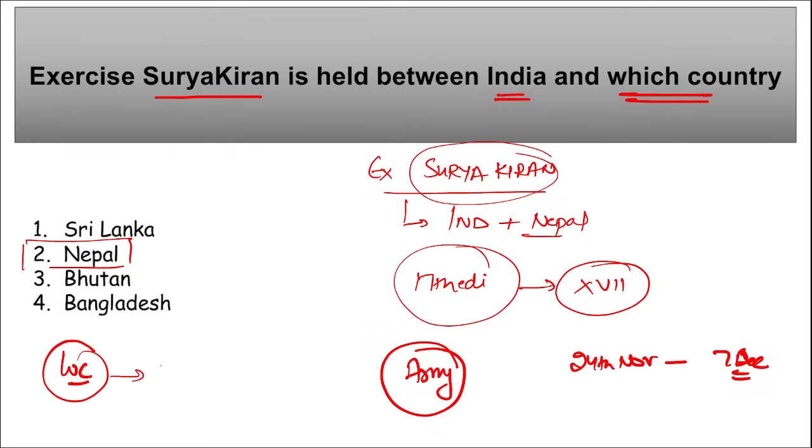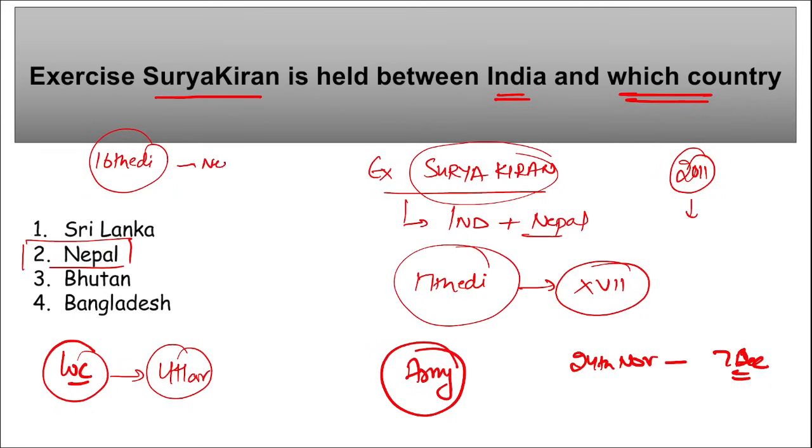Now another interesting question is, what is the location where this particular exercise Surya Kiran will be held? So this time the 17th edition of this exercise will be conducted in India in the Uttarakhand region. And this exercise was first started in 2011, and since then every year we are observing this exercise. Last year the 16th edition of that exercise was conducted in Nepal. That was in 2022, and now in 2023 this exercise is conducted in Uttarakhand.